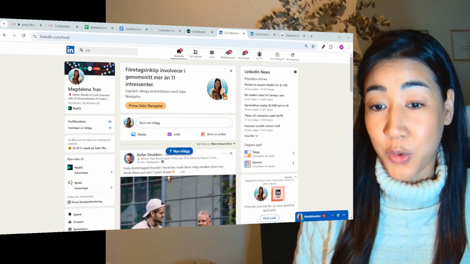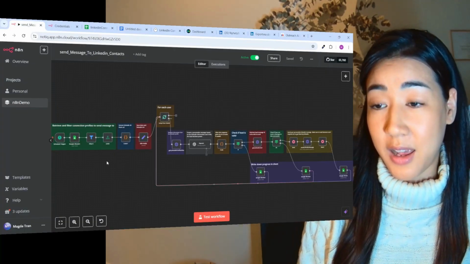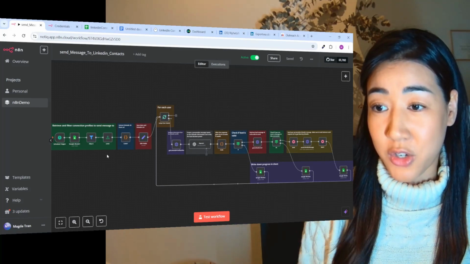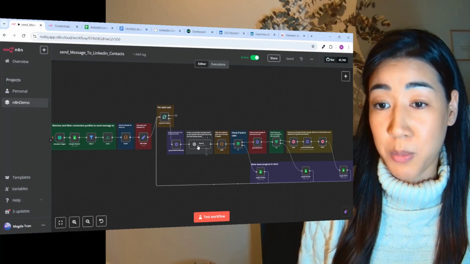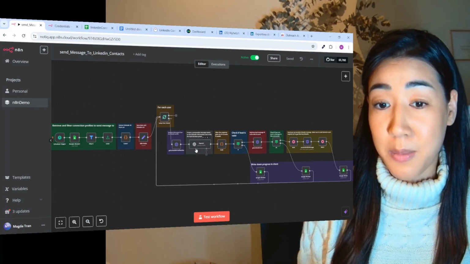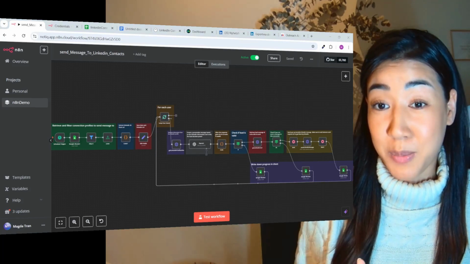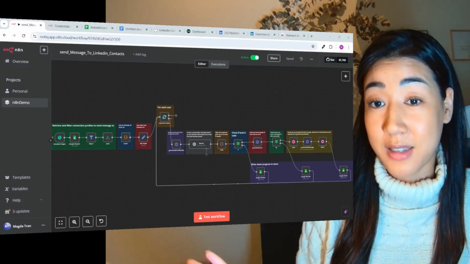So this is what we're going to talk about today in this flow, where we are building an automation that is doing exactly what I just mentioned: to filter out the decision makers, to use OpenAI to craft super personalized messages and send them at scale without risking your LinkedIn profile. And the best part is that this work is already done. As you can see right here, we already built this flow for you.